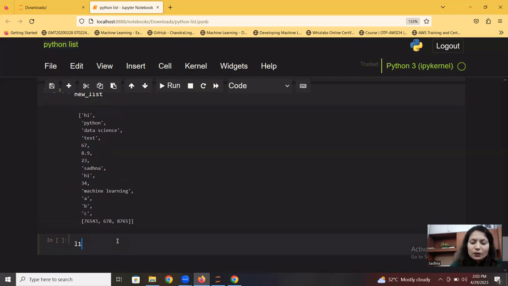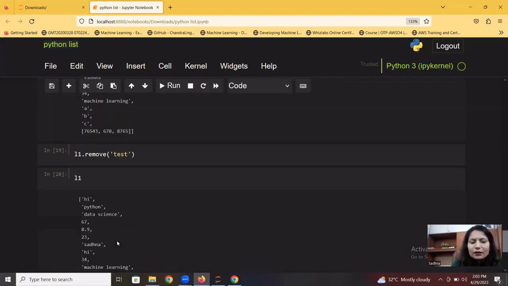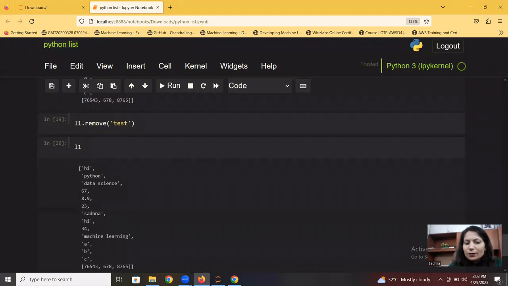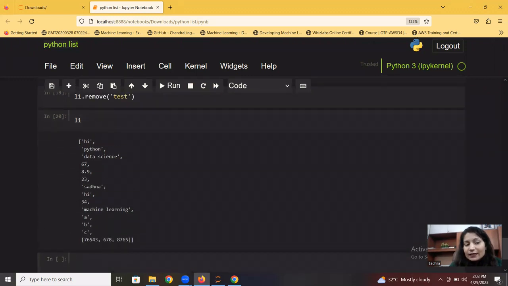What if I want to delete an element from that list? I have the option using index and using a particular value. So there is a remove function. I'll show you remove. If I pass hi into that, or let's say I want to remove test. So I'll run it, and if I call L1, I will see my test will not be there. Right? In case I want to remove hi, and I pass hi, will it remove the multiple occurrences of hi? No, it will not. It will just remove one occurrence.